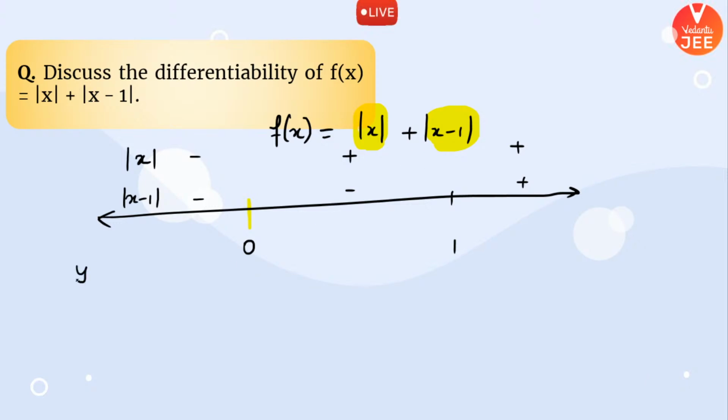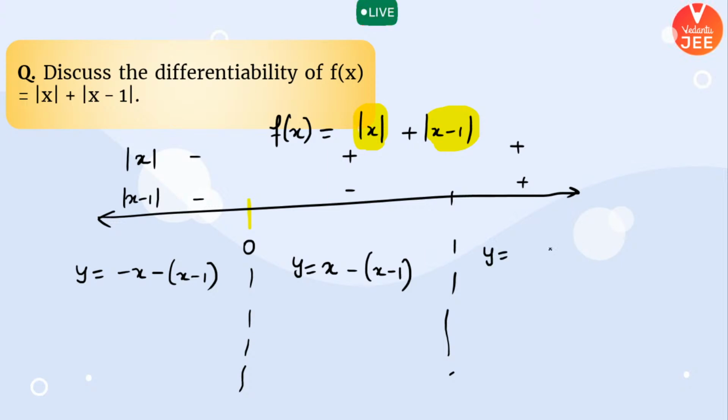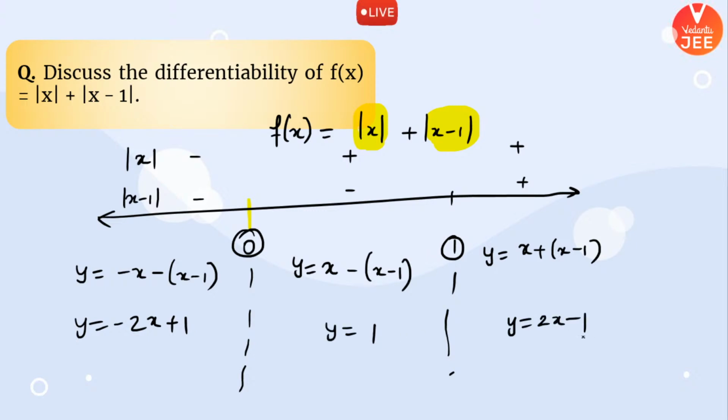So in this case, you can write down your expression like this. Both the modulus opened with a negative sign. In this particular region, you can open your first modulus with a plus sign, whereas the second modulus with a minus sign. And in this third expansion, you can open your modulus with both the positive signs. So here it is coming y equal to minus 2x plus 1. Here it is coming y equal to 1, and here it is coming 2x minus 1.